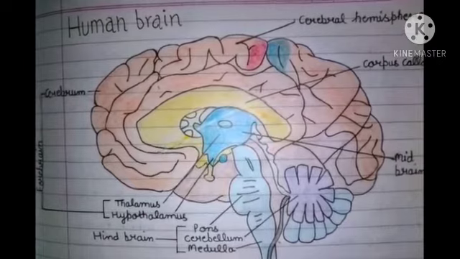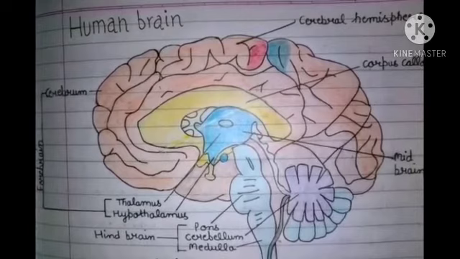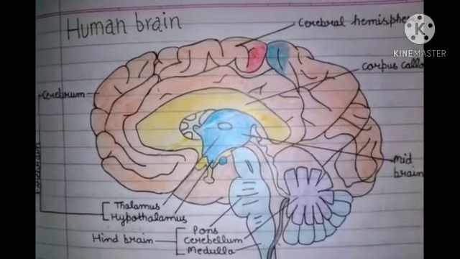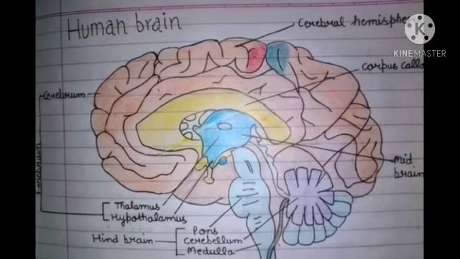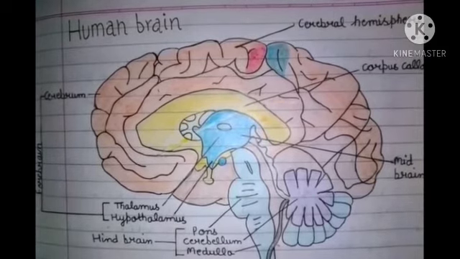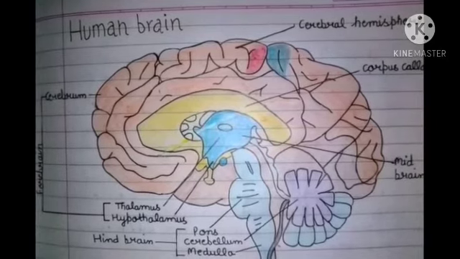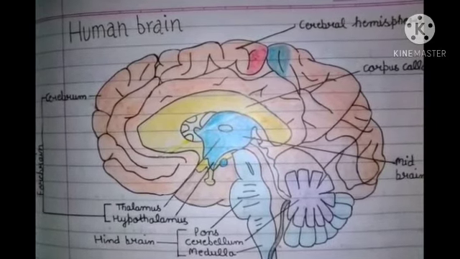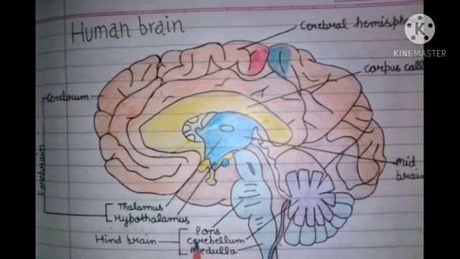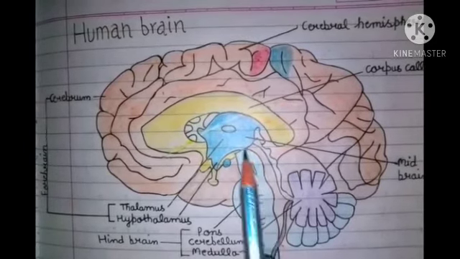Today we will discuss the human brain. The brain is the main controlling and coordinating organ in our body. It contains a large number of nerve cells. The brain can be divided into three parts: forebrain, midbrain, and hindbrain. Forebrain consists of cerebrum, thalamus, hypothalamus, and hindbrain contains pons, cerebellum, medulla, and this is the midbrain.